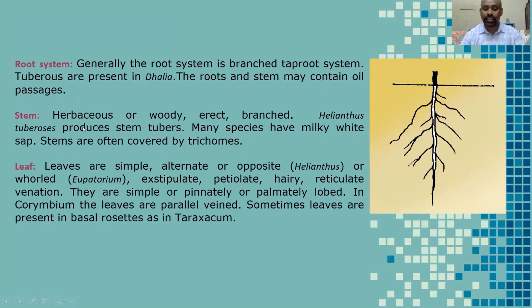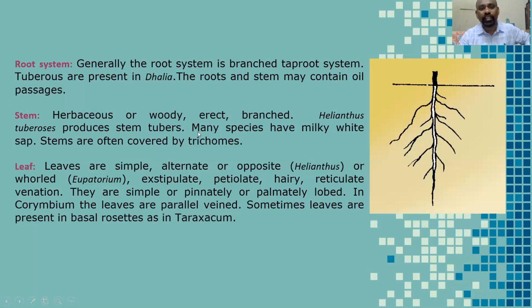Next is stem. Herbaceous or woody. Most of the plants are very small. Woody plants are very rare, erect, branched. Helianthus tuberosus produces stem tubers. Many species have milky white sap, for example Tridax procumbens. When we cut it, the milk-like white sap comes outside from the plant.